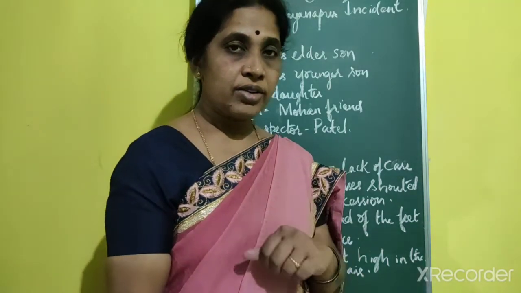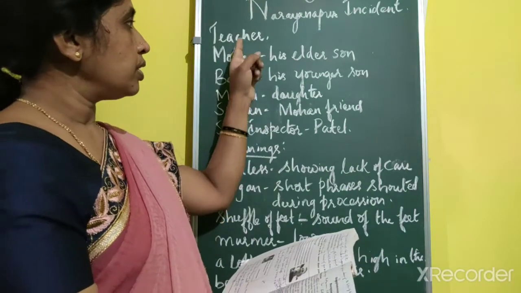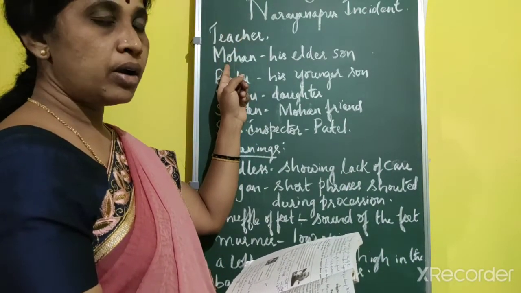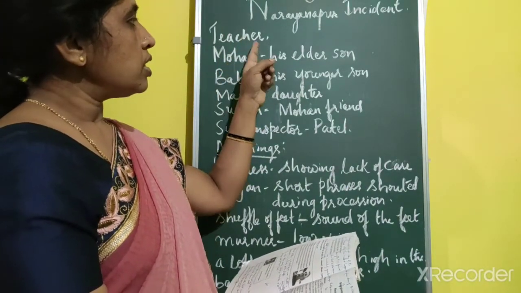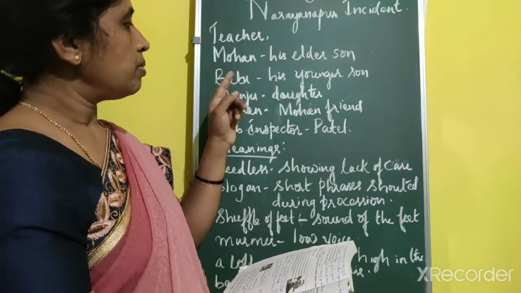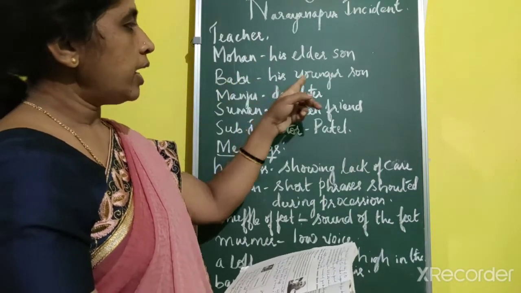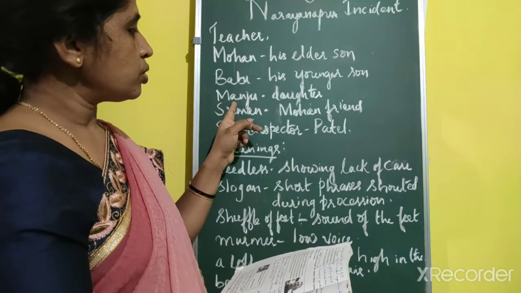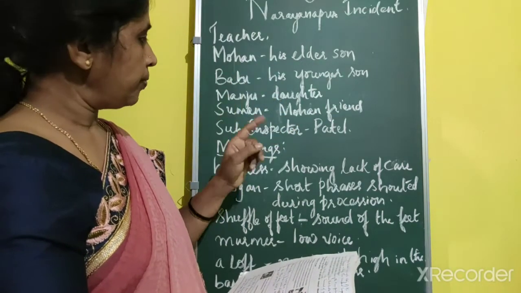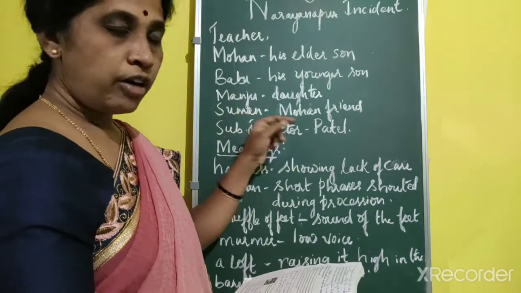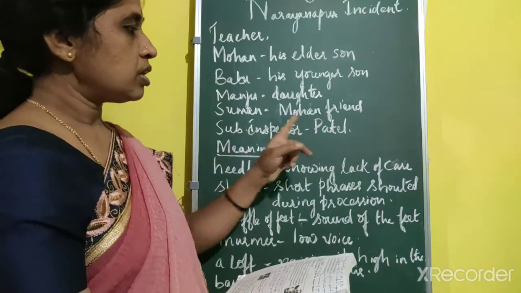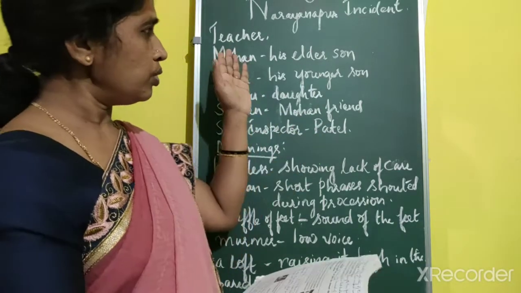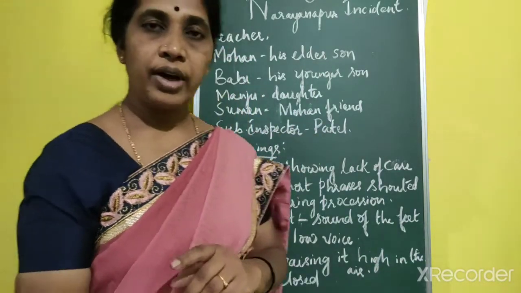So the main characters that you find here are teacher; Mohan, the teacher's elder son; Babu, the teacher's younger son; Manju, the daughter of the teacher; Suman, Mohan's friend; and Sub-Inspector Patil. So these are the characters you find here.